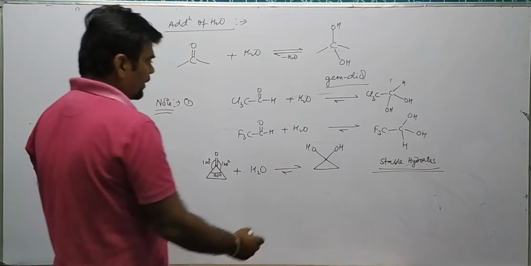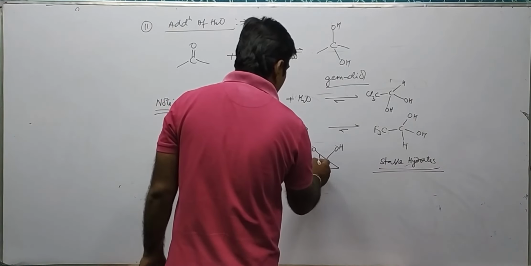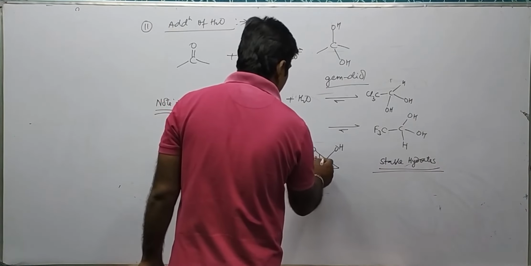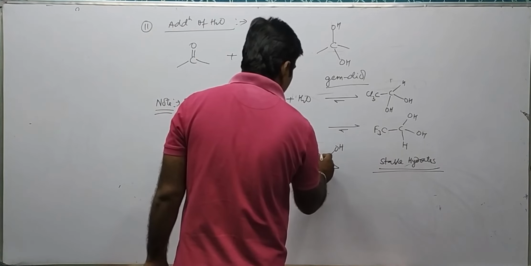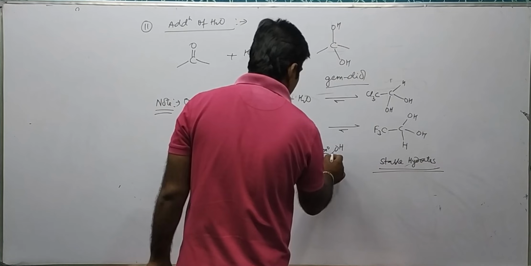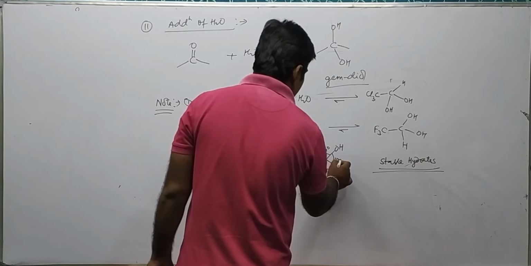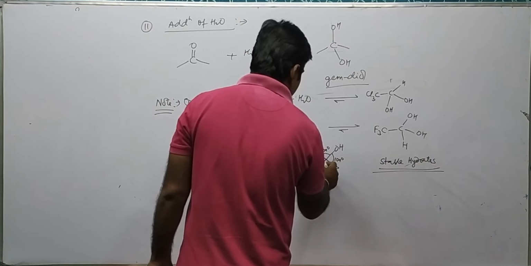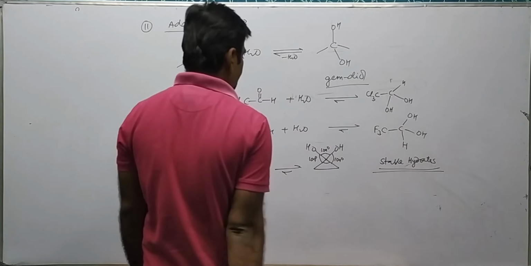Over here, in the hydrate, this angle is around 109 degree, but this angle is 60 degree.